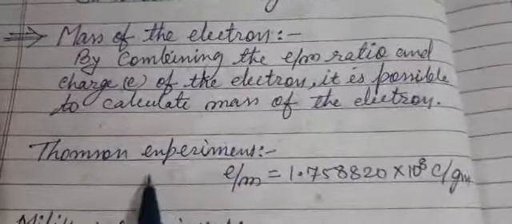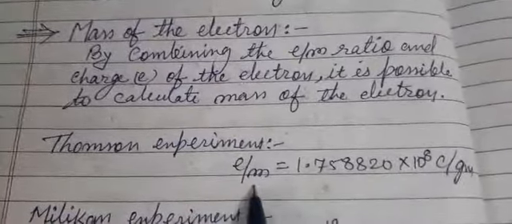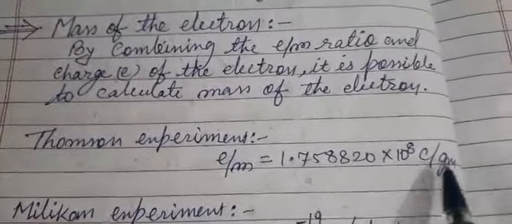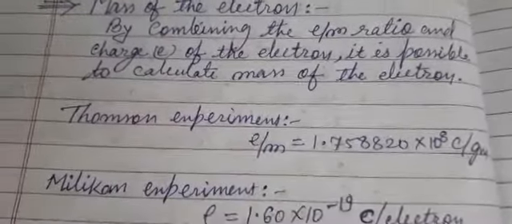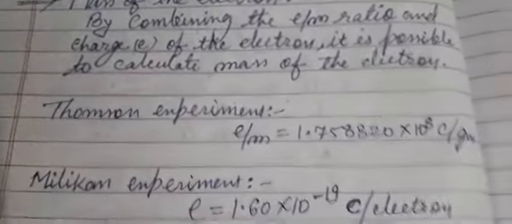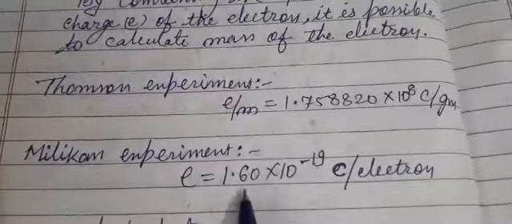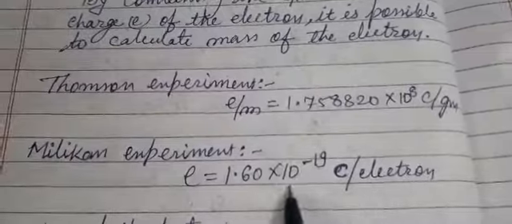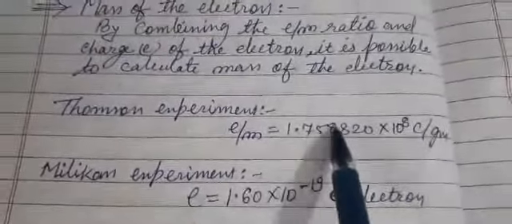With the Thomson experiment, J.J. Thomson, you got a charge to mass ratio of 1.758820 × 10^8 coulomb per gram. This is the charge to mass ratio, which was determined by J.J. Thomson. Now Mr. Millikan has determined the charge on the electron. It is how much? 1.60 × 10^-19 coulomb per electron. And this is the charge to mass ratio for one electron. So both have been calculated for one electron only.